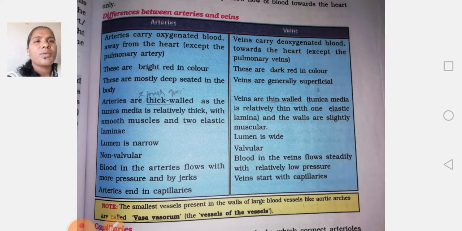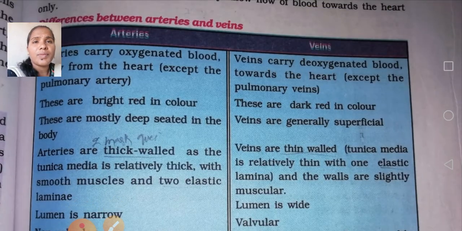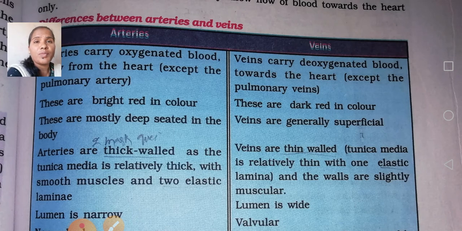Okay, next, one more important question. I am discussing only the important questions. The structure is important, the respiratory system is also important, and clotting of the blood is also very important. Next one is arteries and veins, the differences between arteries and veins.